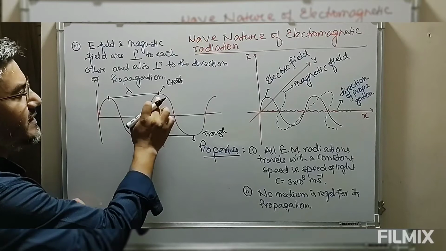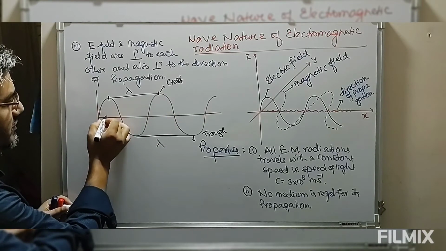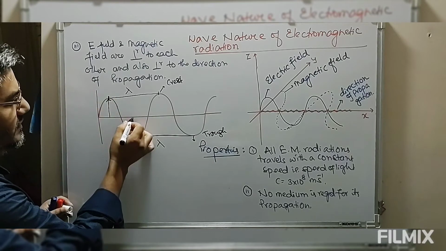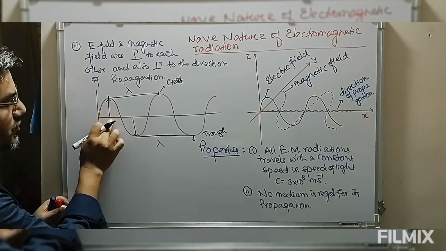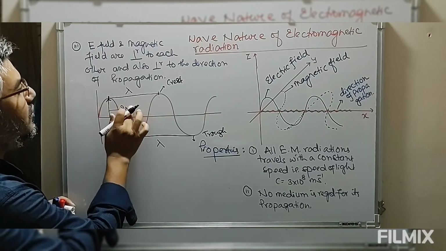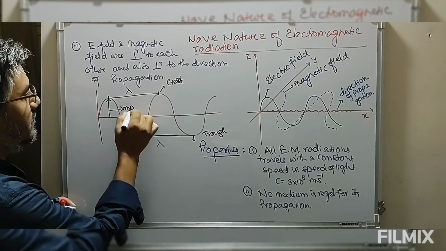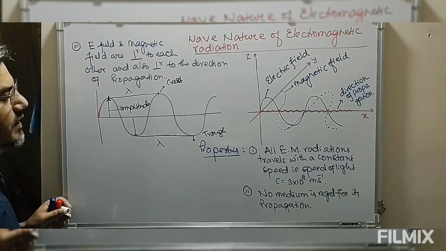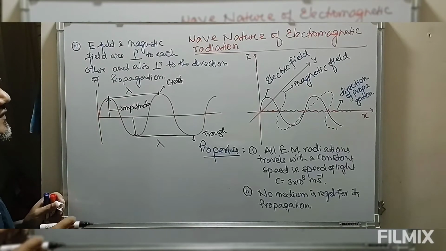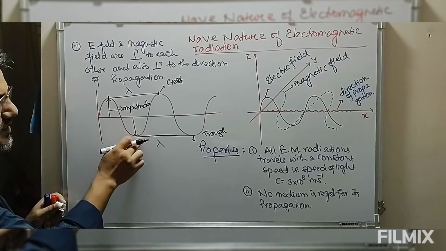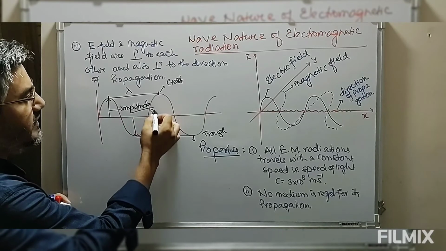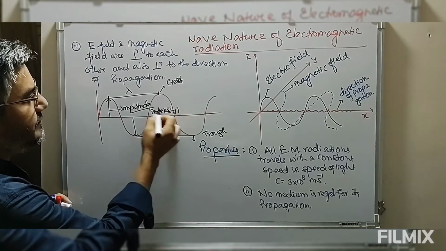Now the distance of the crest or of the trough from the mean position is defined as the amplitude, and this amplitude defines the intensity of the wave.